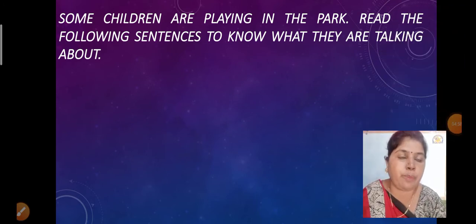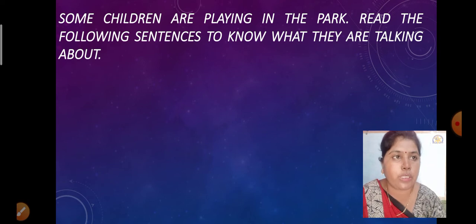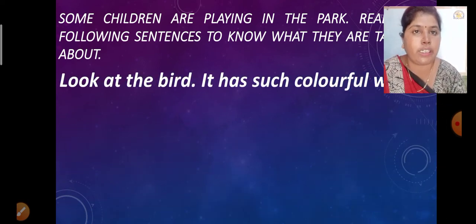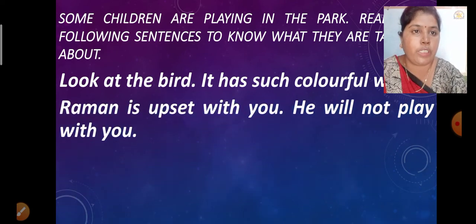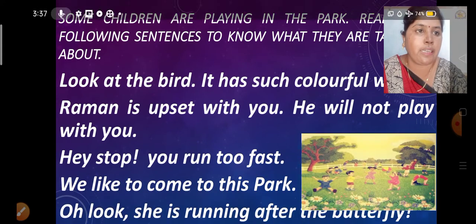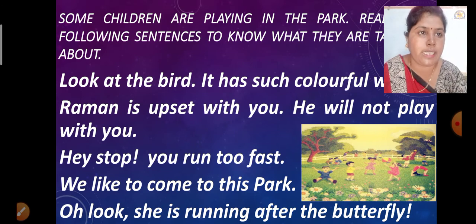So see, some children are playing in the park, and what you have to do is read the following sentences to know what they are talking about. Okay, so some children are playing in the park, and we have to read the sentences which are related to that topic and what they are talking. So we have to see this thing. This is a beautiful picture of a park, and these are the sentences and what they are talking. So let us see.